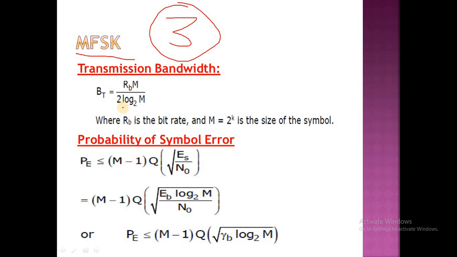The third one is MFSK, M-array frequency shift keying. The transmission bandwidth in case of MFSK will be given by RB into M by 2 log 2M. And the probability of symbol error in case of MFSK is equal to (M minus 1) into Q into square root of Eb log 2M by N naught. It can also be written as PE is less than or equal to (M minus 1) into Q into square root of gamma B log 2M.